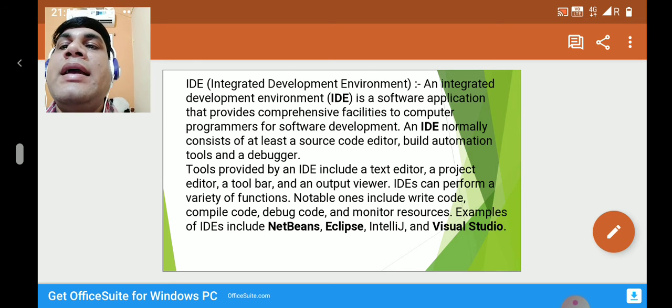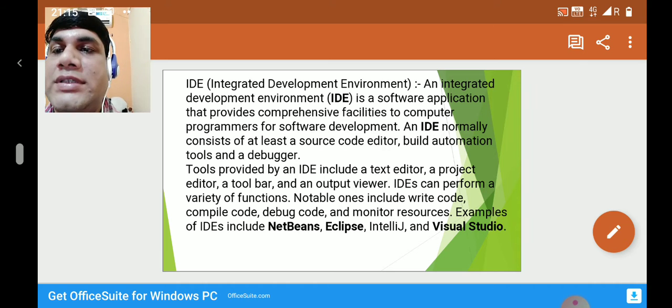Tools provided by an IDE include a text editor, a project editor, a toolbar and an output viewer. An IDE can perform a variety of functions. It can perform different types of functions. Notable ones include writing code, compiling code, debugging code and monitoring resources.